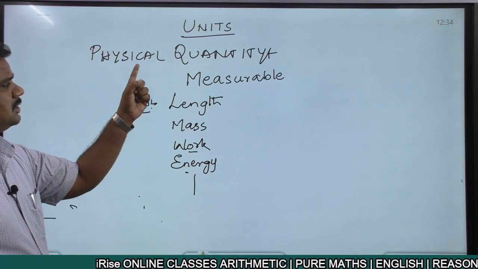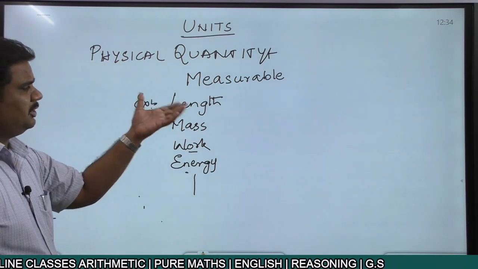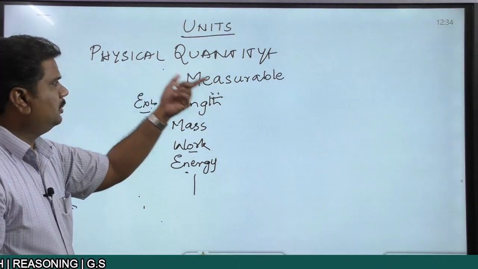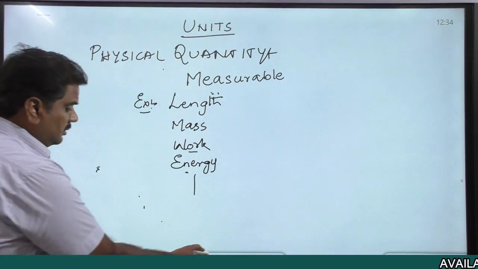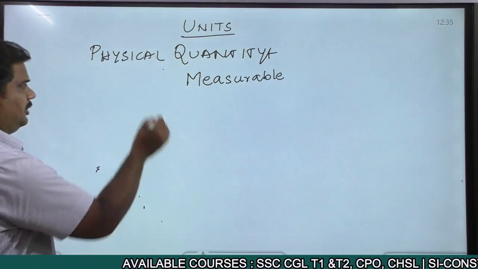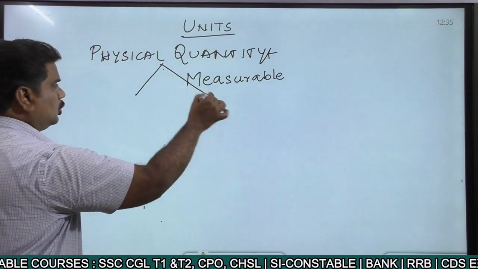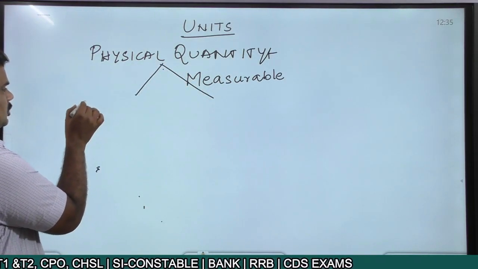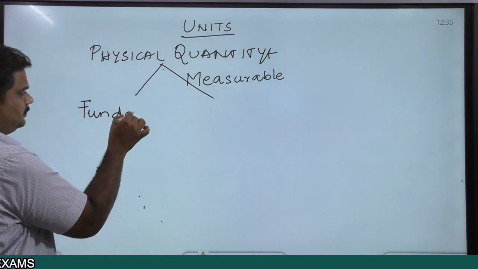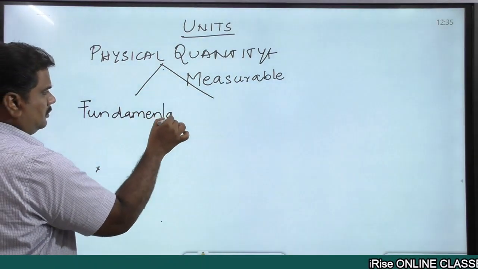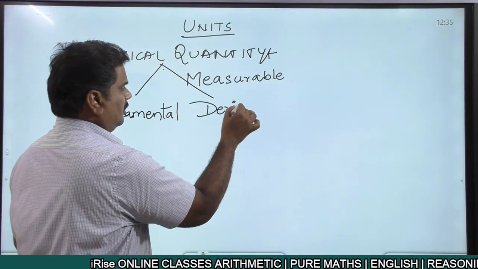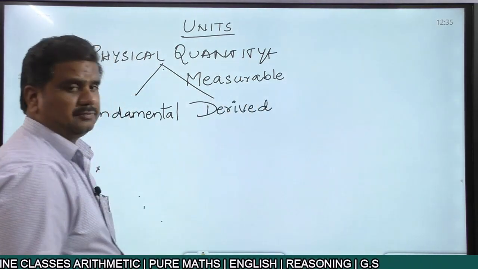So any quantity that is measurable, you call it a physical quantity. And these physical quantities, you divide into two categories. One is the fundamental quantity. The other one, the derived quantity. Fundamental as well as derived quantities.